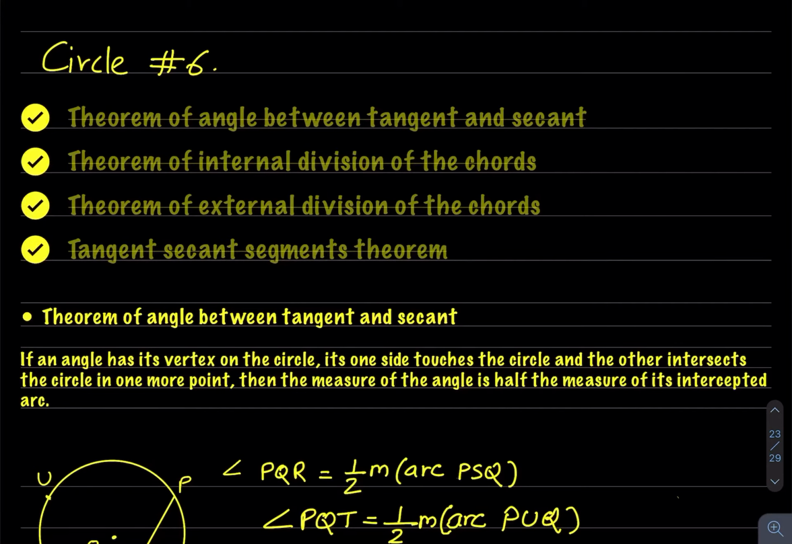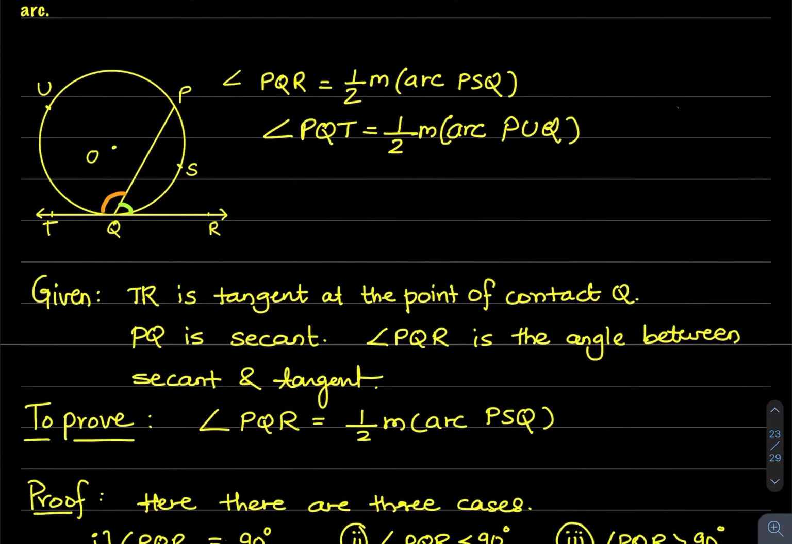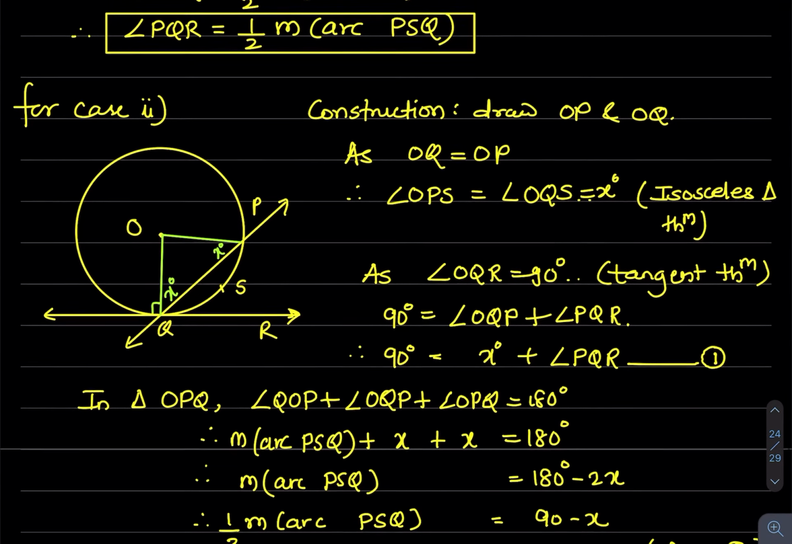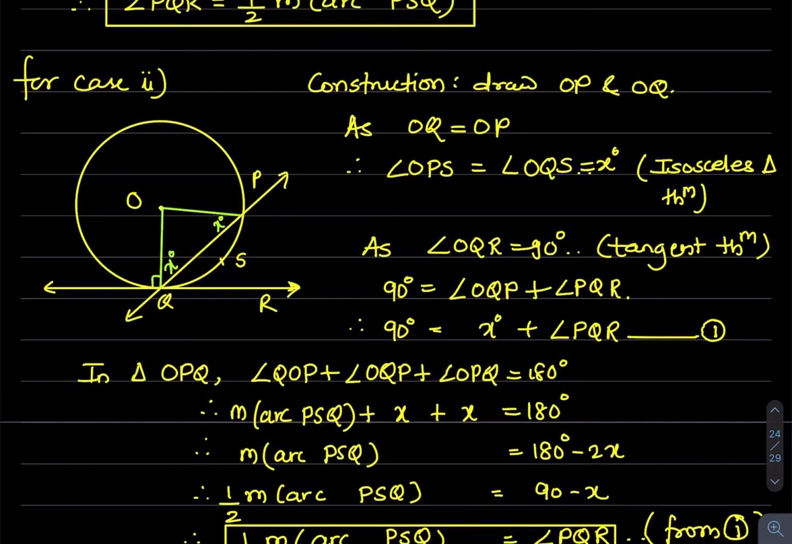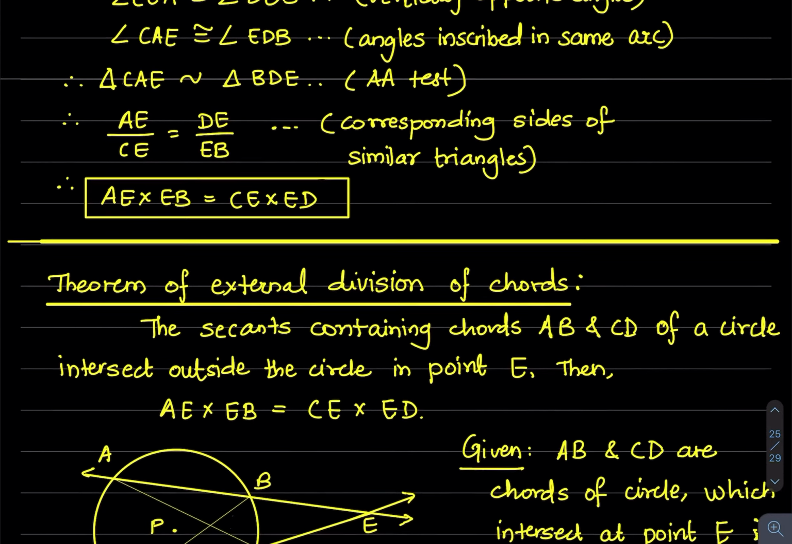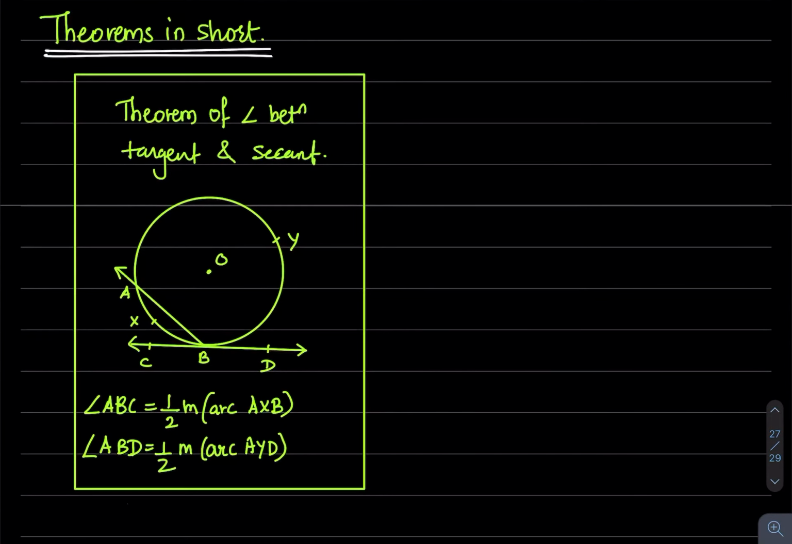So go through the textbook and see the proofs if you do not understand here. This was the last video of the chapter circle, and before going we will just revise these statements again. The four theorems are very important. So first, theorems in short. First was theorem of angle between tangent and secant. So what does it say? It says that angle ABC equals half of major arc AXB and angle ABD is half of major arc AYD.